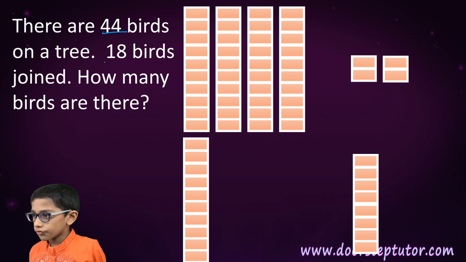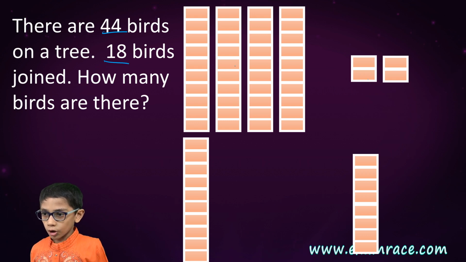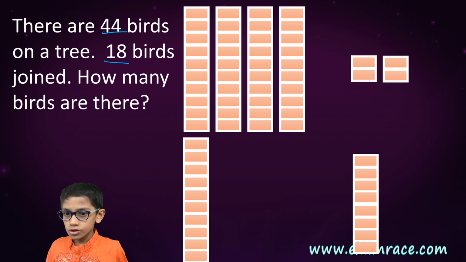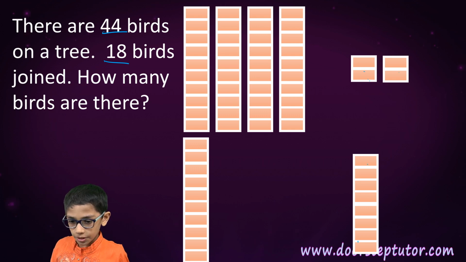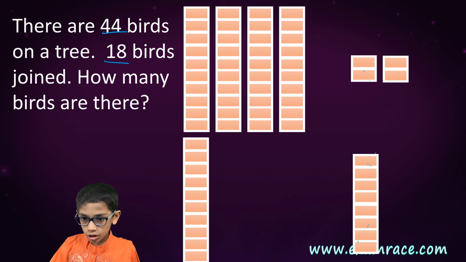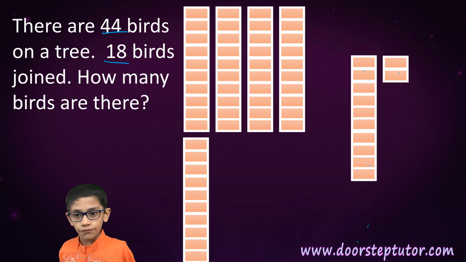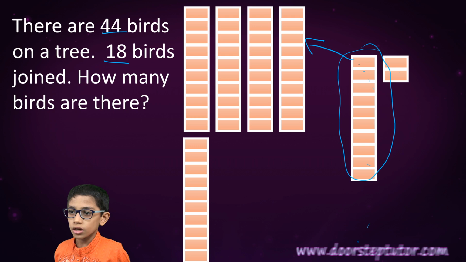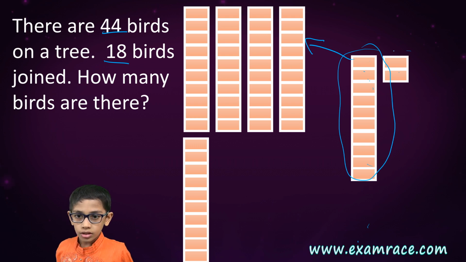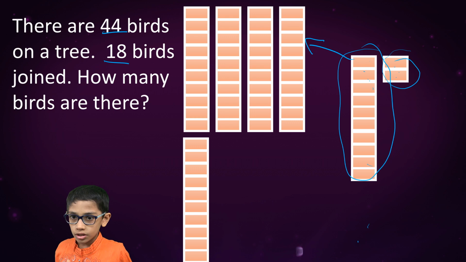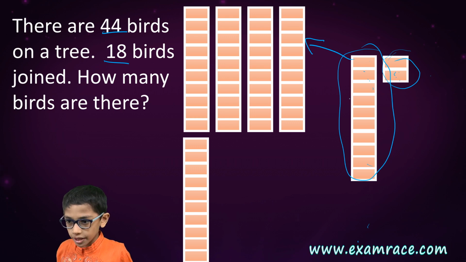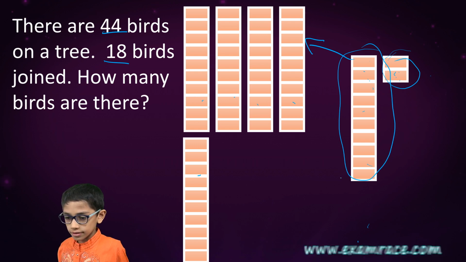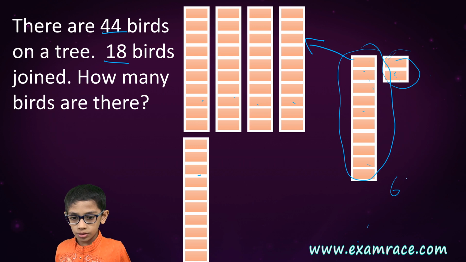The next example is 44 plus 18. 4 plus 8, it will be 12. So this is the 1 ten. It will go here in the tens place. And here there is 2. It will remain in the ones place only. So 1, 2, 3, 4, 5, 6. That's 6 tens and 2 ones.